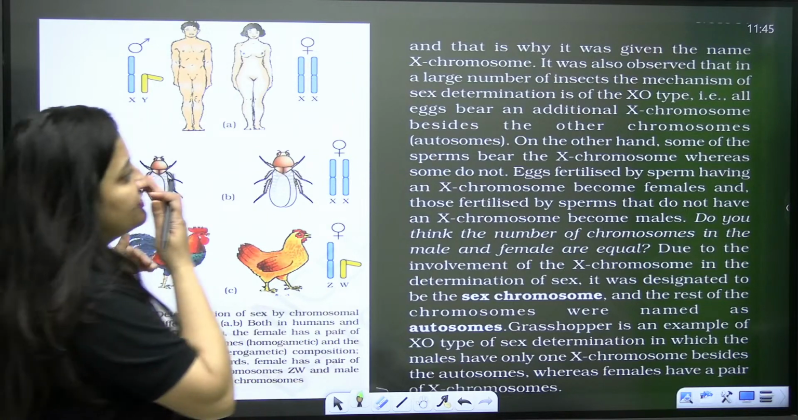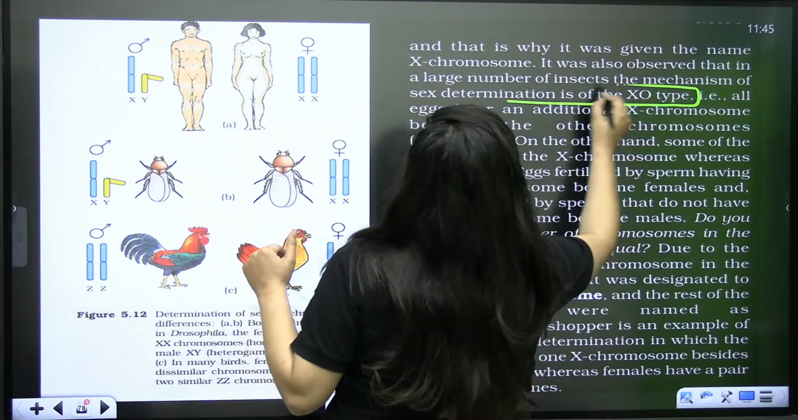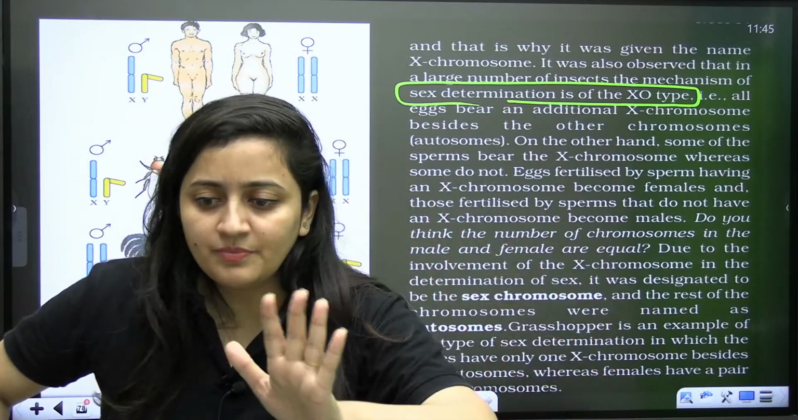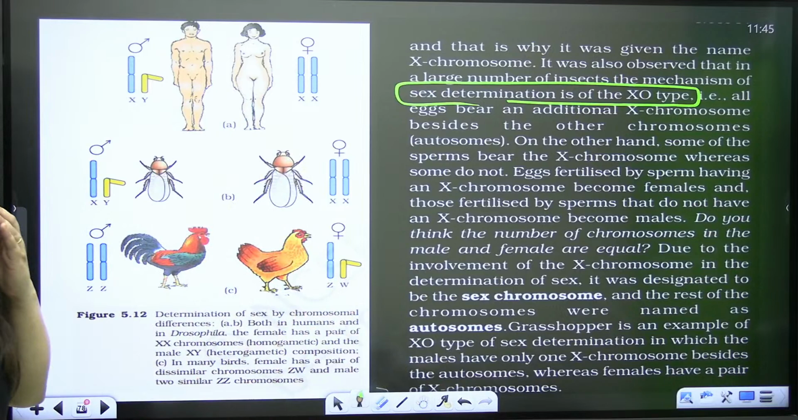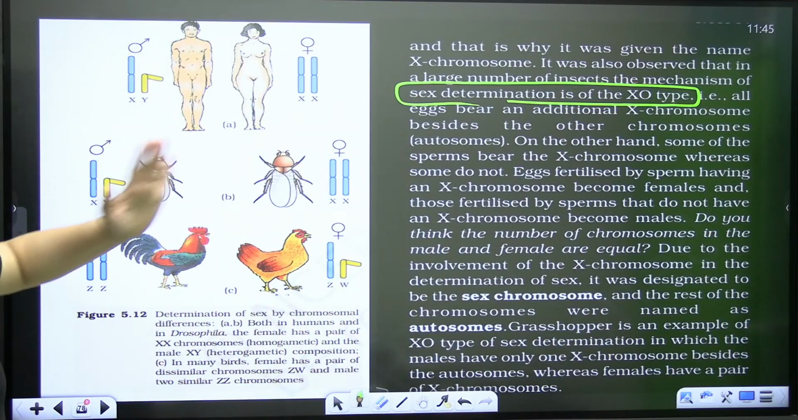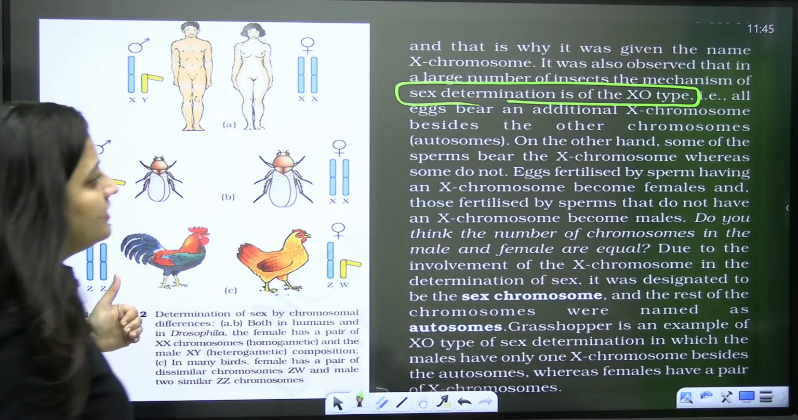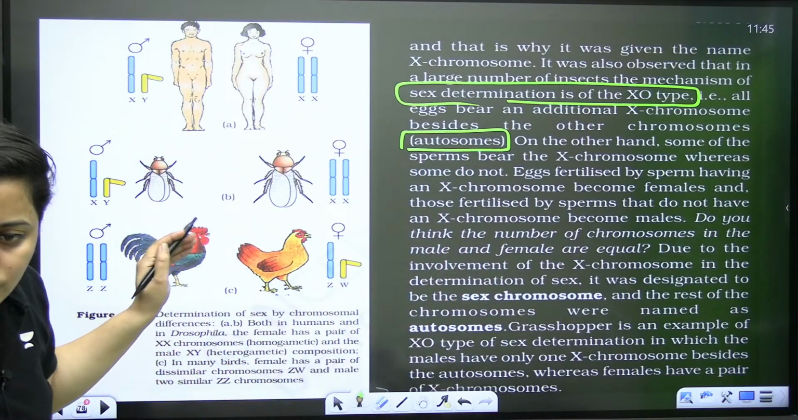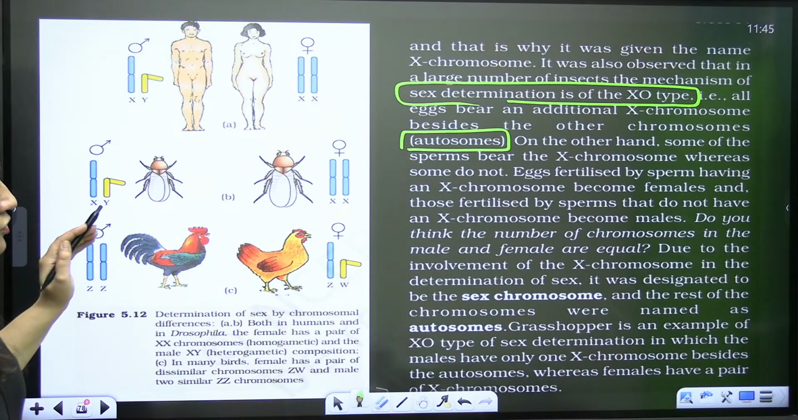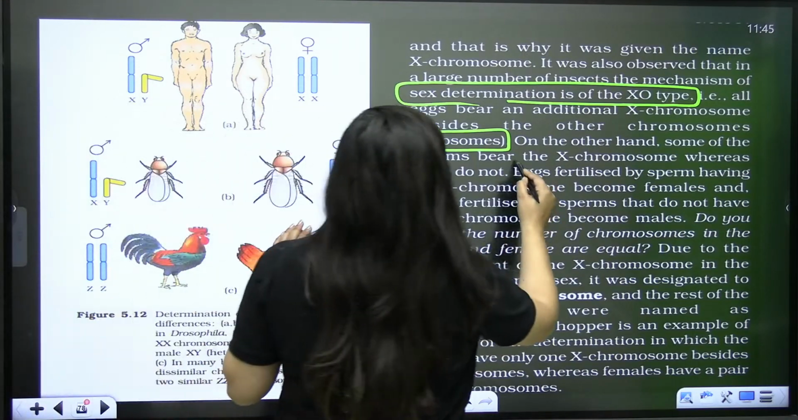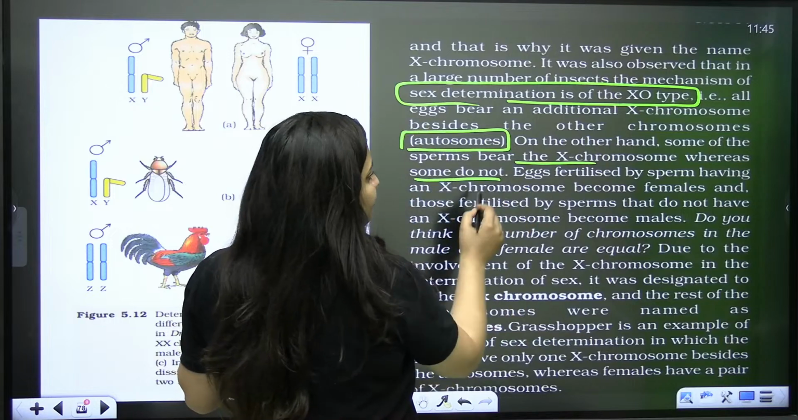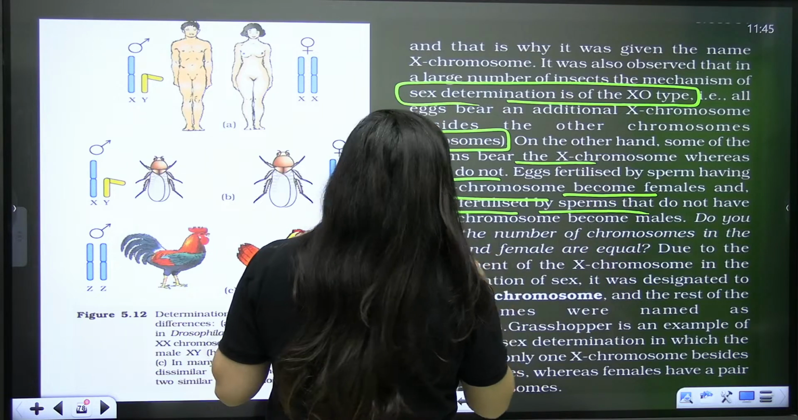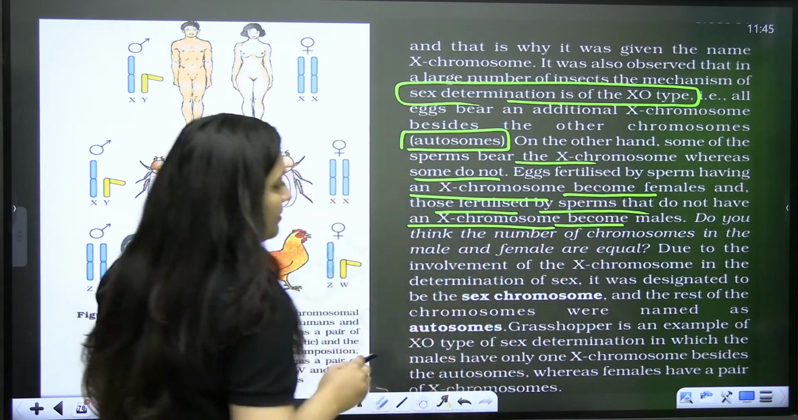So in a large number of insects, the mechanism of sex determination is XO type. 50% of the male gametes will have the X chromosome, 50% will not contain it. So eggs have an additional X chromosome, in addition to the other chromosomes, that are the autosomes. I told you already. Clear? Some of the sperms bear the X chromosome, whereas some do not. So an egg fertilized by a sperm having an X chromosome becomes female, and those fertilized by a sperm that does not have an X chromosome form the males.